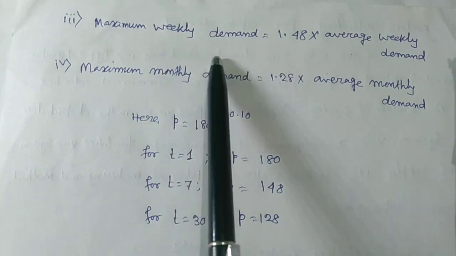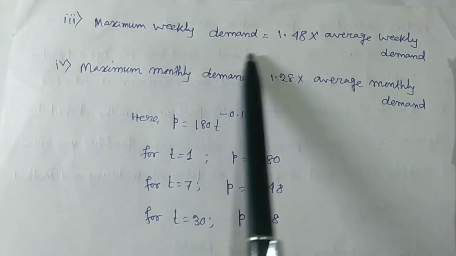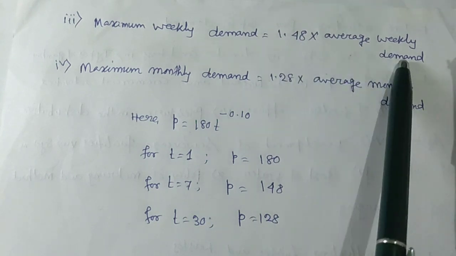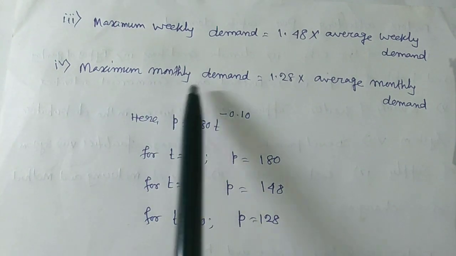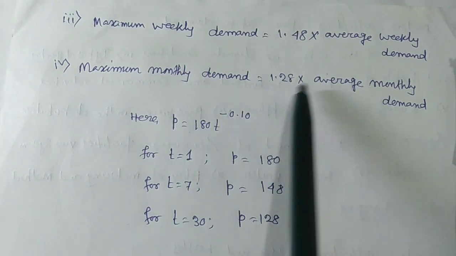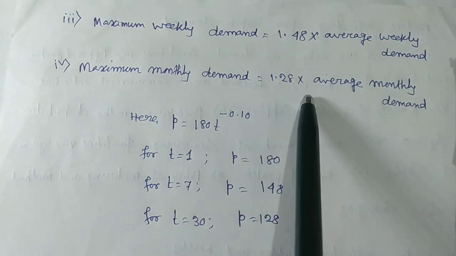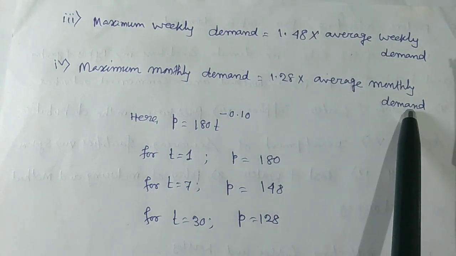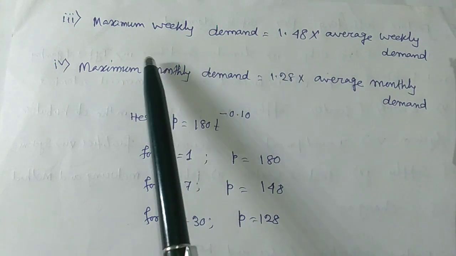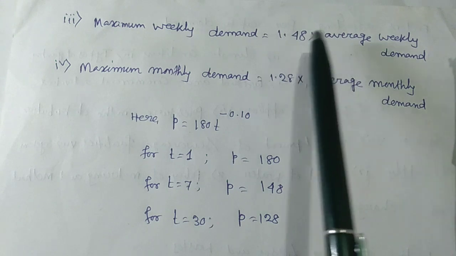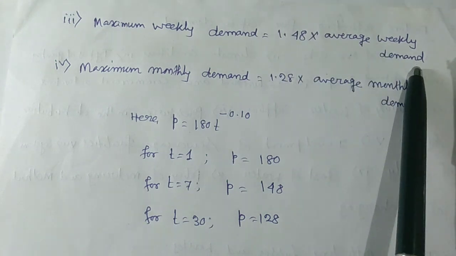Now for maximum weekly demand equal to 1.48 into average weekly demand. Okay, maximum monthly demand equal to 1.28 into average monthly demand. That means 128% of average monthly demand. Okay, similarly maximum weekly demand equal to 148% of average weekly demand.